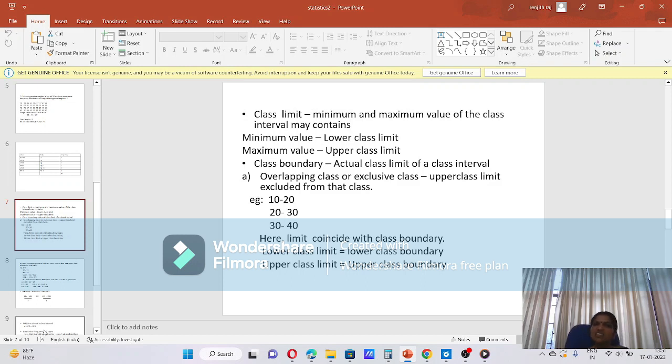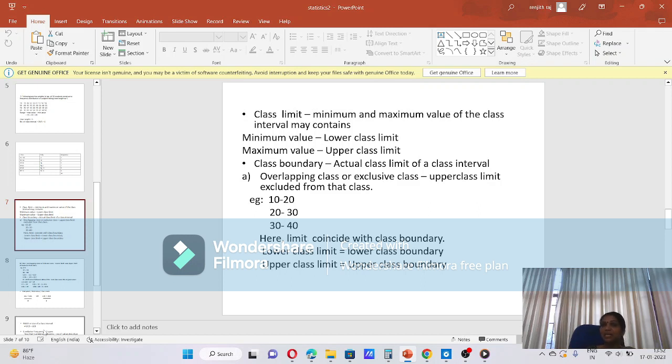Now, what is class limit? We saw different classes: 44 to 48, 49 to 53, and likewise so many classes. Class limit indicates the minimum and maximum value contained in the class interval.